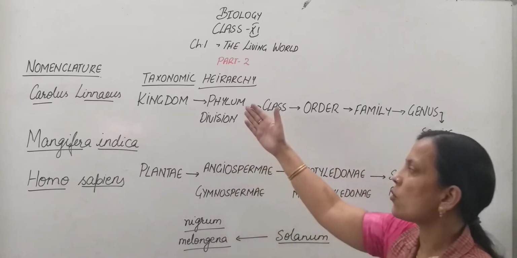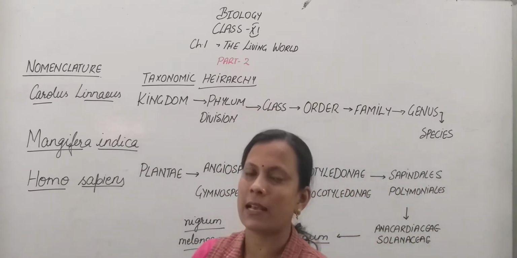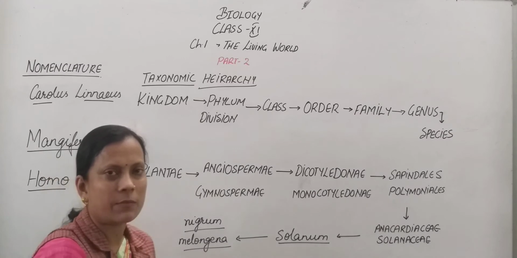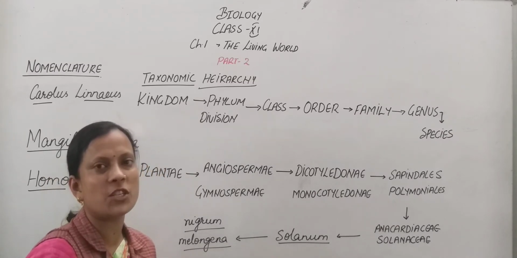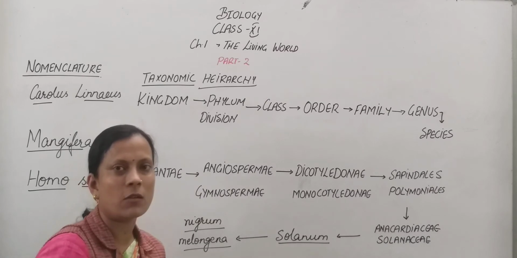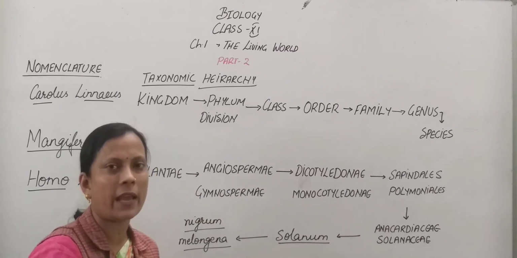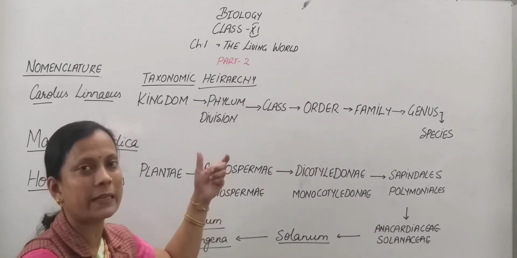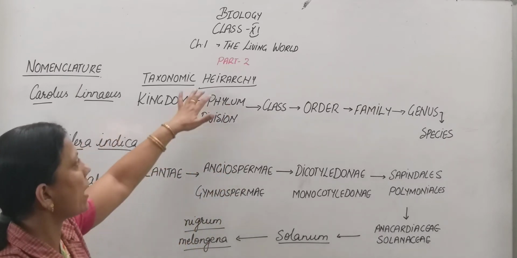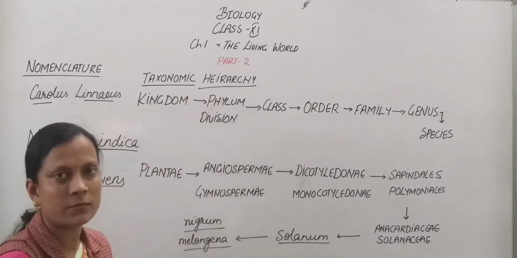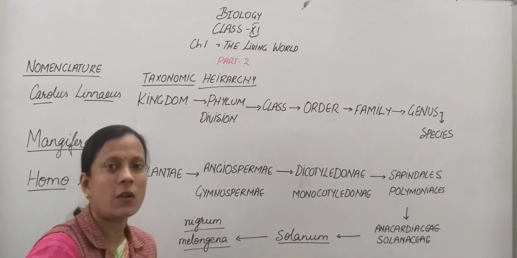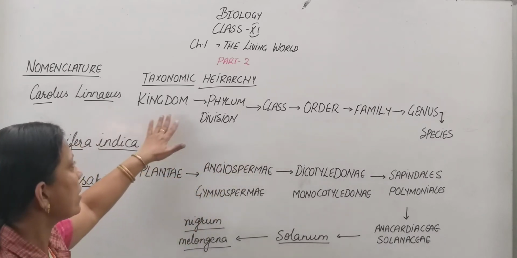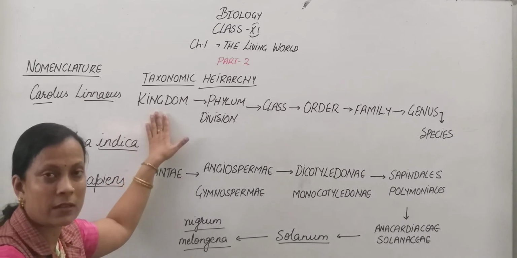Now we come to the taxonomic hierarchy. Taxonomy, which we studied in the last class also, is to provide certain levels to the organism. When we consider a species or a genus, all the organisms falling under that particular level are said to be placed under a taxon. The unit is taxon, and by hierarchy we mean the steps. When we classify or name, there are certain steps, the levels, called taxa technically. For example, here there are seven taxa.